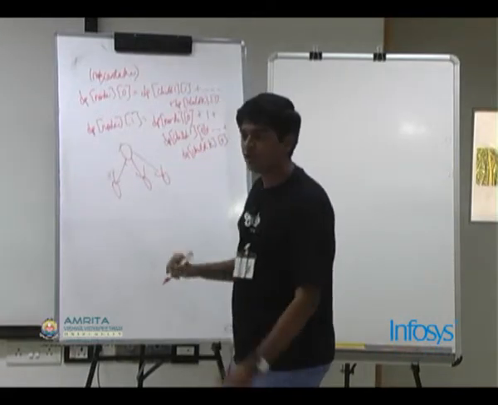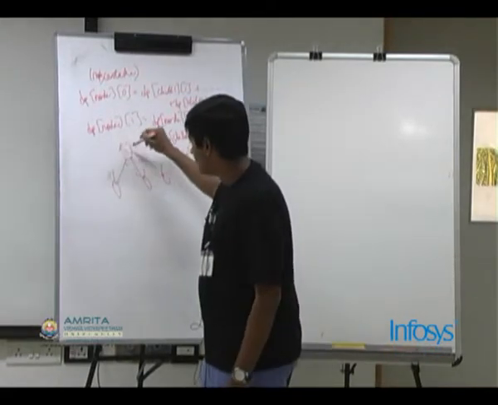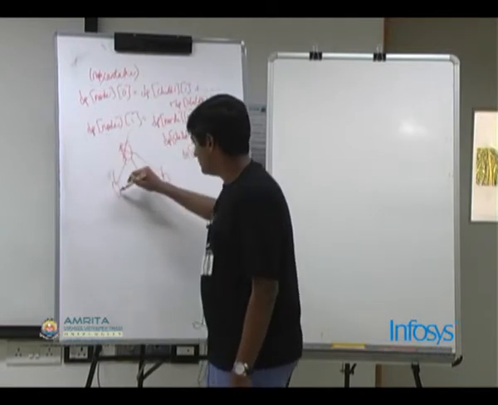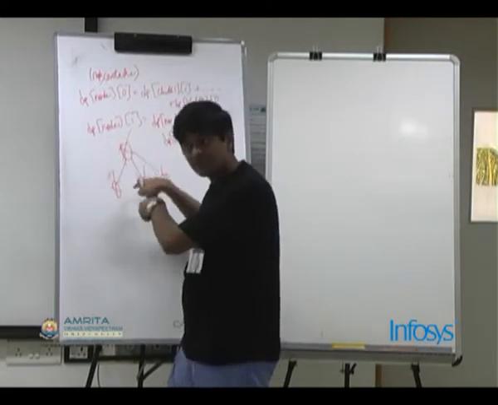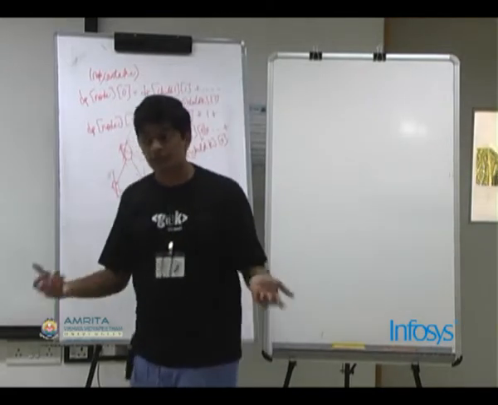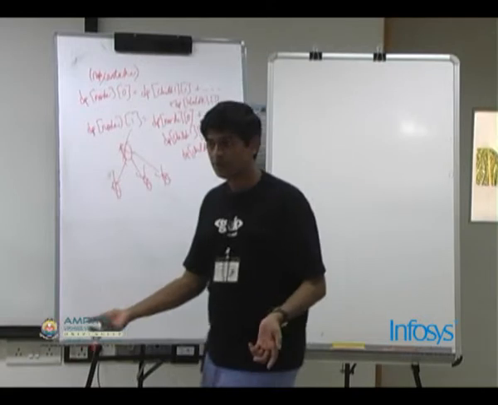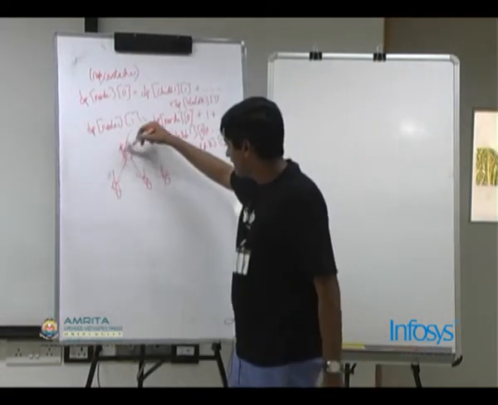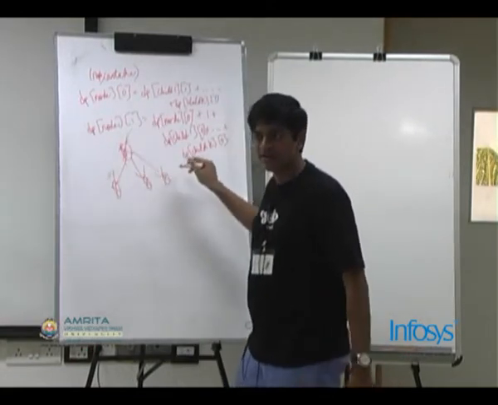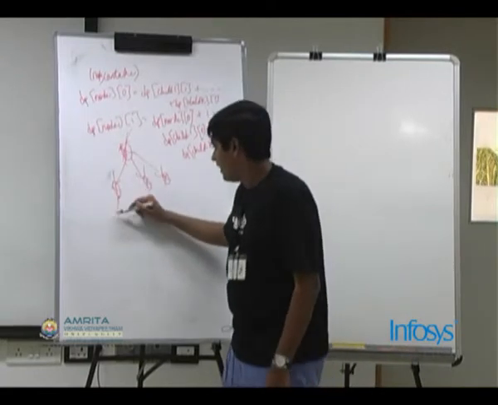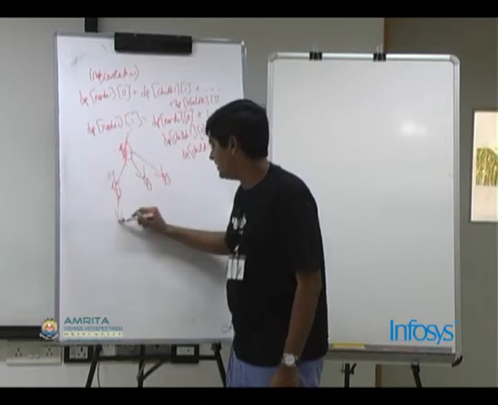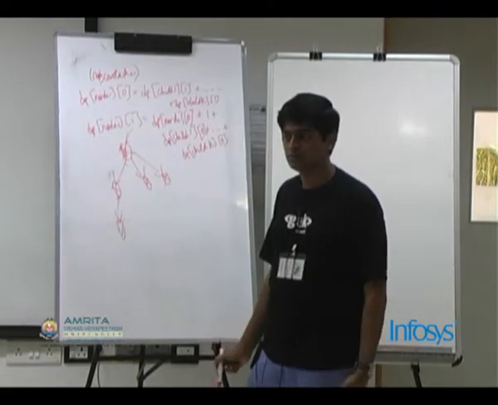If I take this node, then I surely cannot take any of these nodes, because if I take this node and take this node also, then the set will not be an independent set from now on. So basically it means if I take this node, I rule out all its immediate children, but I can take their children. Correct? I cannot take this child, but I can take its child.